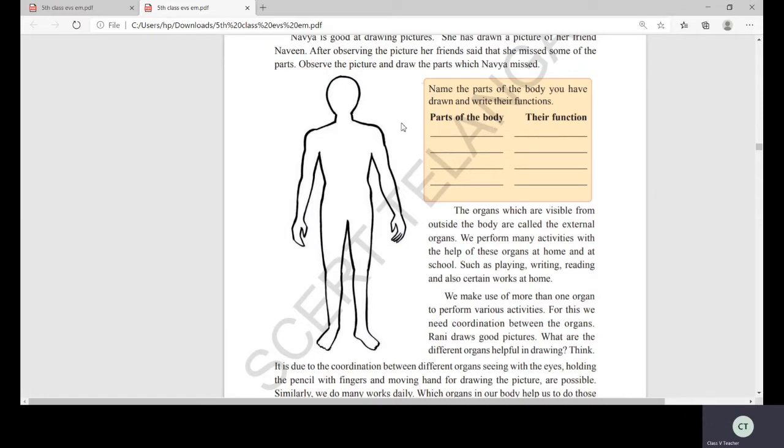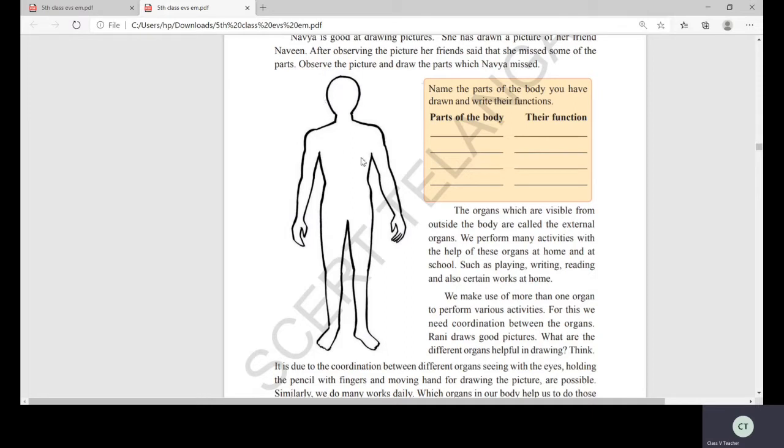We see. Now coming down, nose, isn't it? With the help of the nose, what will we do? Smell, breathe, isn't it? And now coming down, what is missing here? Mouth. Inside the mouth, what is there? Okay, you can write mouth also, and to eat also you can write. And what is there inside the mouth? Tongue. You can write tongue and the taste. And what are missing here? Ears. Ears to hear.